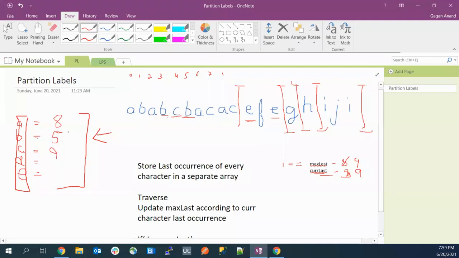So let's discuss now. Just think of it that we have already stored the last occurrence of each and every character. Let me update the index part here: 8, 9, 10, 11, 12. Let's first update the last index part. For A, the last index is 8. For B, the last index is 5, and for C, it is 9. For D, we don't have to go for D, we have to go for E. For E, it is 12, and for F, it is 11. Up till here, everything is clear, right?